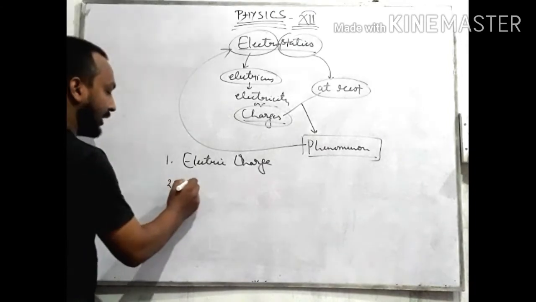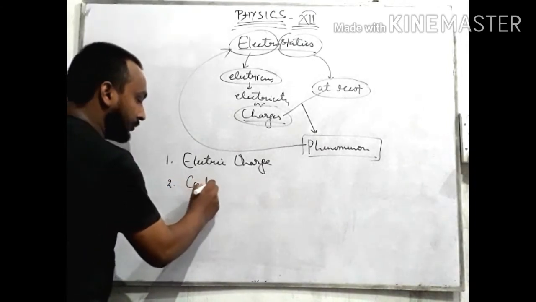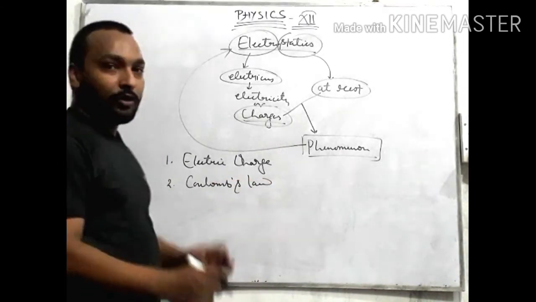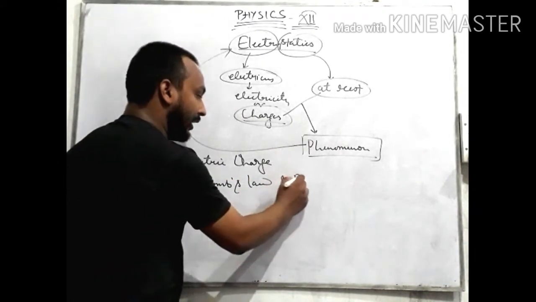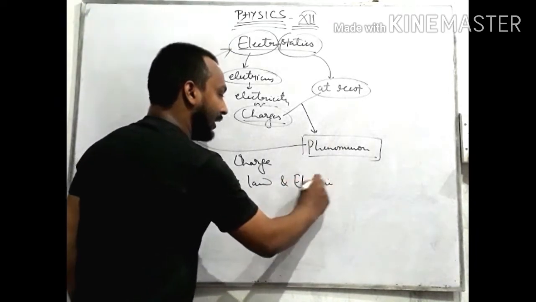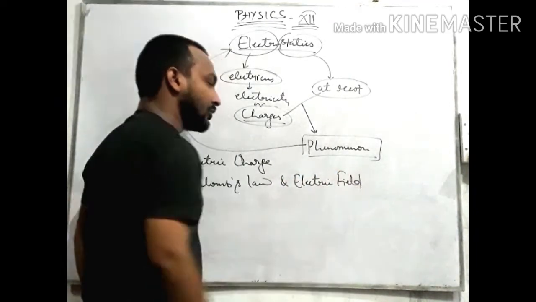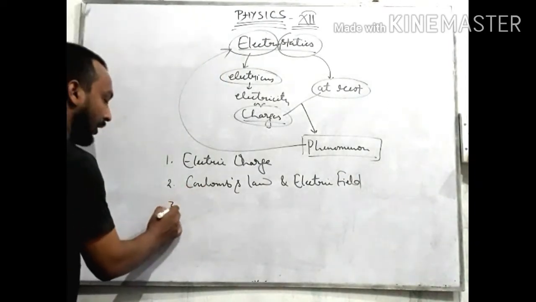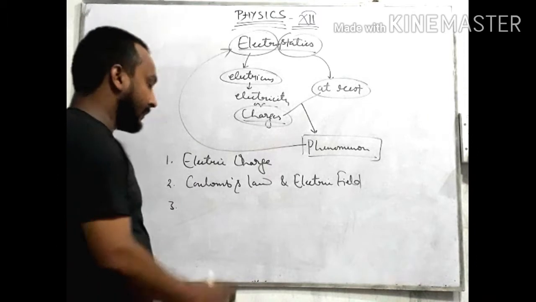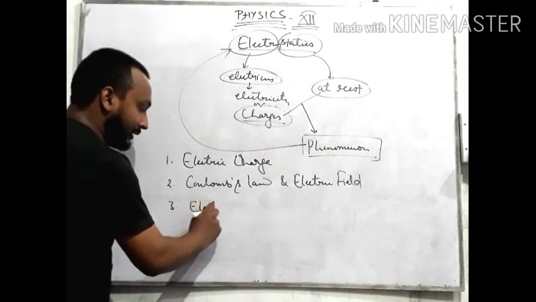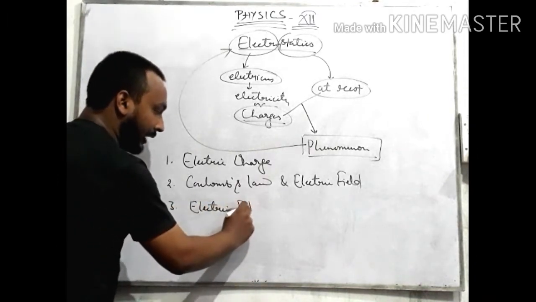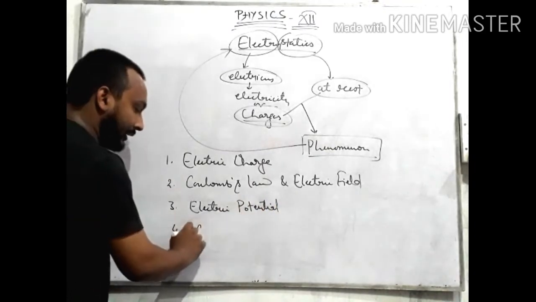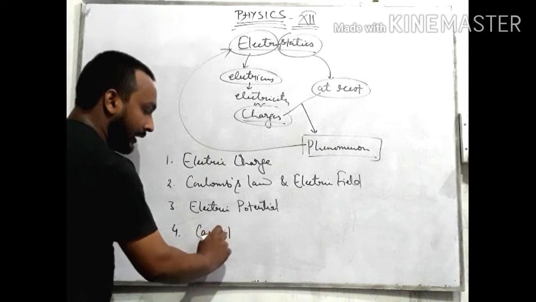Second, Coulomb's law and electric field. Electric field can be understood only when you know Coulomb's law well. Third, electric potential. And the fourth is capacitance.